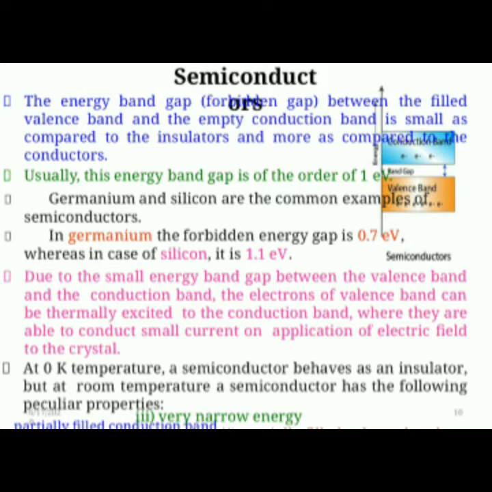Coming to semiconductors, the energy band gap between the filled valence band and the empty conduction band is small as compared to insulators and more as compared to conductors. Usually, this energy band gap is of the order of 1 electron volt. Germanium and silicon are the most common examples of semiconductors. In germanium, the forbidden gap is 0.7 electron volts, whereas in silicon it is 1.1 electron volts. At 0 Kelvin temperature, a semiconductor behaves as an insulator. But at room temperature, a semiconductor has the following peculiar properties: partially filled conduction band.